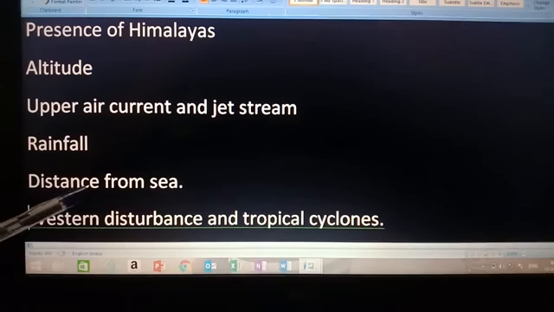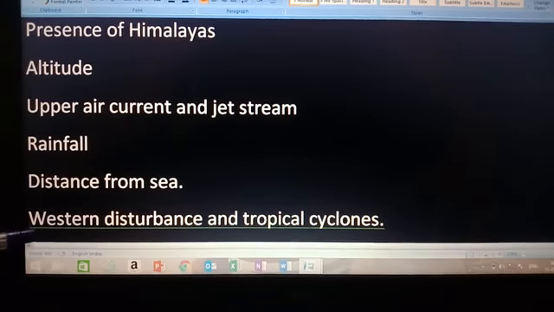The places near to the sea experience moderate type of climate, and the places far away from it experience extreme climate. The places lying in the coastal region experience moderate climate, and the places far away from sea, like the northern part of India, experience extreme climate.